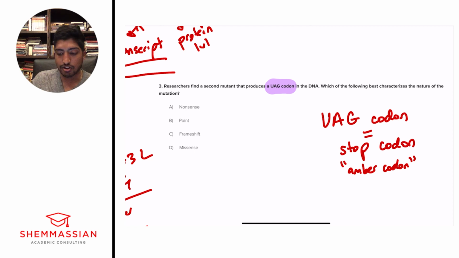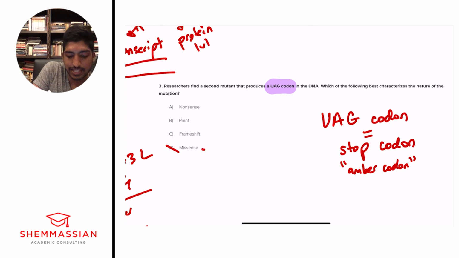It ends the whole transcription translation process because you don't have anything that you can translate. You have no codons that can match it other than a stop codon, and it ends translation. And so with that, what do we call something that translates into a stop codon too early? So it's not a missense.